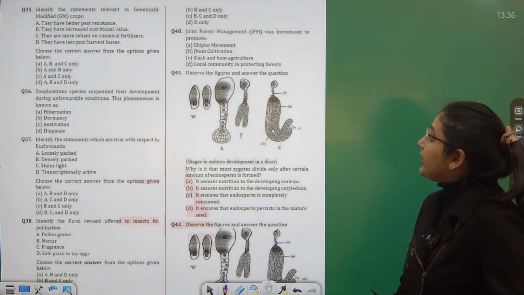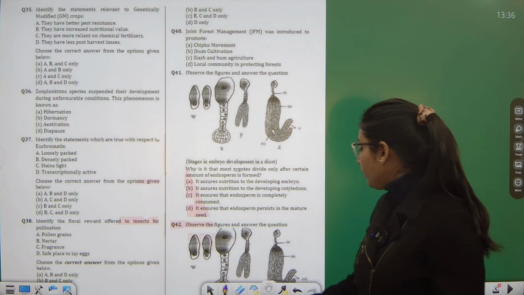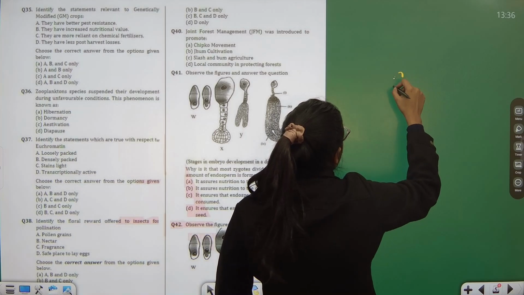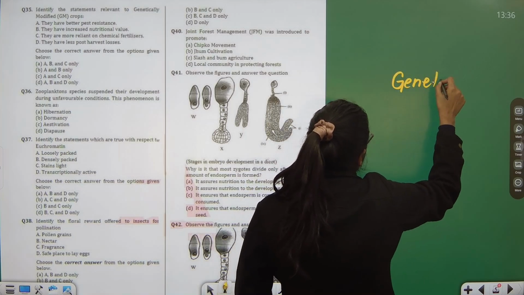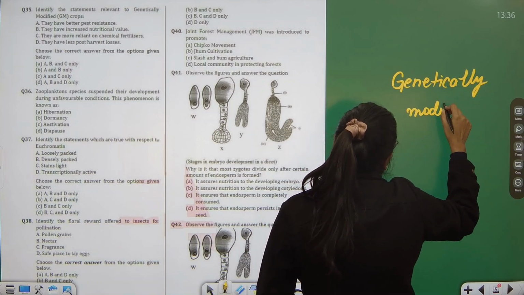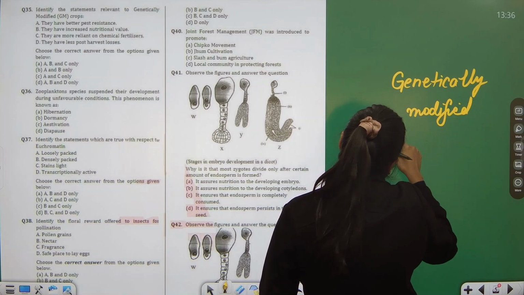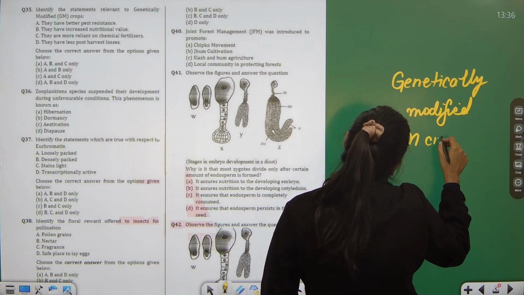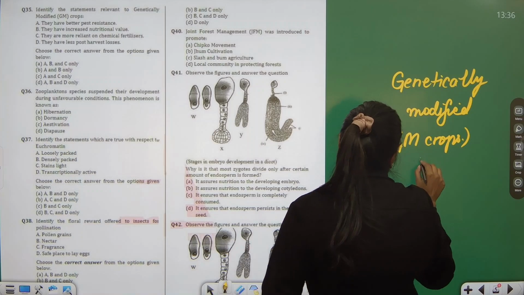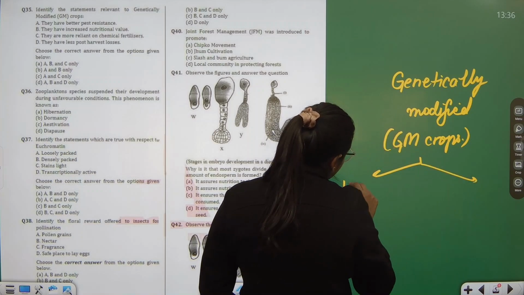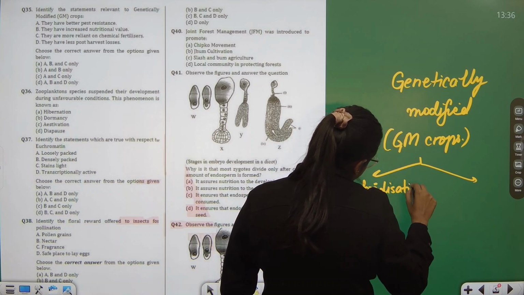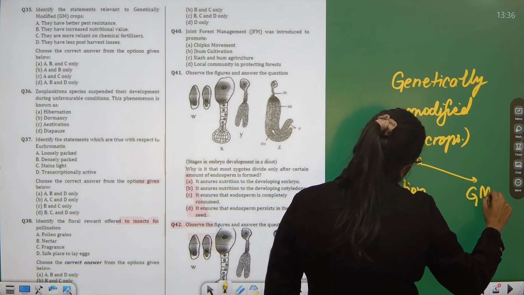Identify the statements relevant to genetically modified crops. Before I make you read this or make you understand this, I really want to know whether you are aware of the term genetically modified crops or not. We call them GM crops. Actually, while we are improving the variety of crops, we usually prefer two methods. One is hybridization and one is genetic modification.